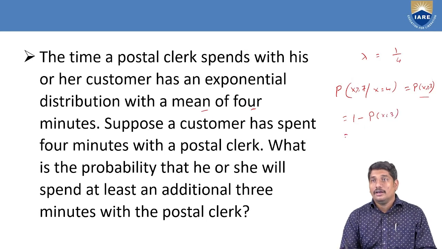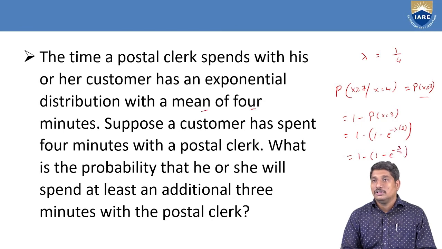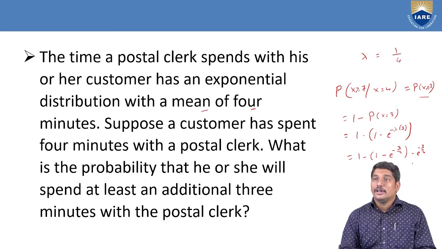And by using the distribution function, this becomes 1 minus e power minus lambda times 3, that is 1 minus (1 minus e power minus 3 by 4), that is e power minus 3 by 4. If you calculate, this will be approximately equal to 0.45.